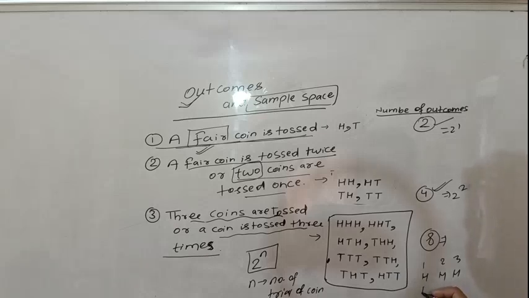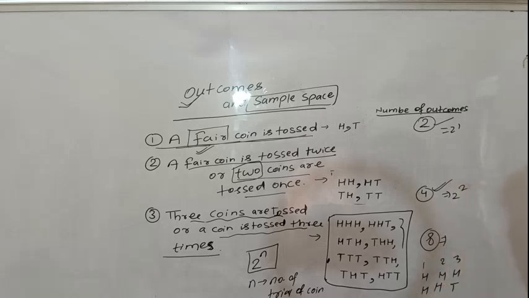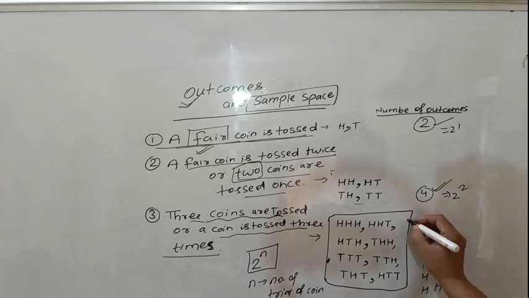Then introduce a tail and shift the position of the tail there and there. These will be the 4 outcomes. After that, introduce a tail and introduce a head and shift the position of the head. You will find 8 outcomes.